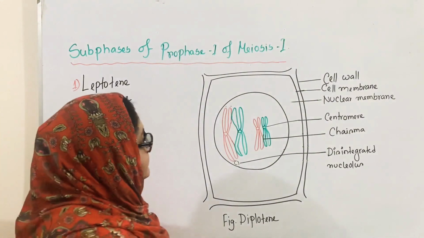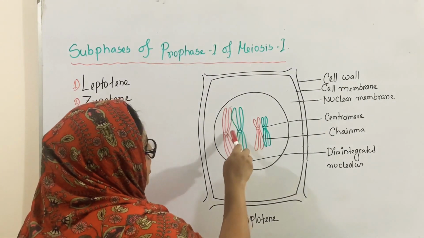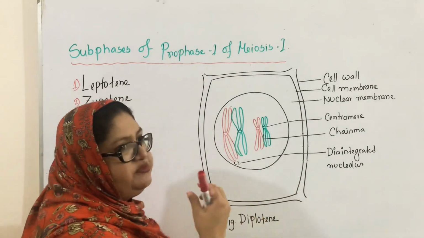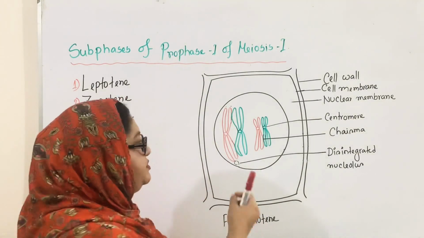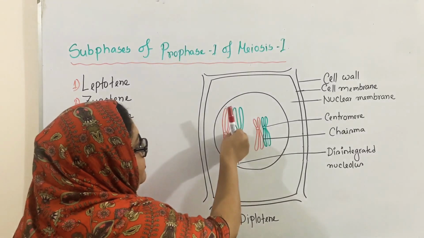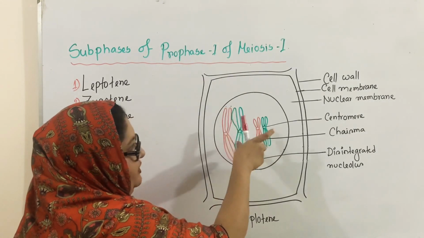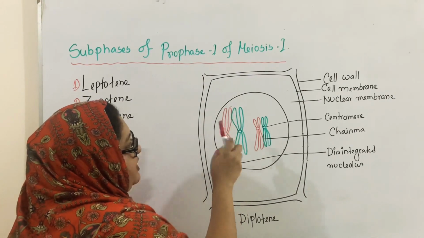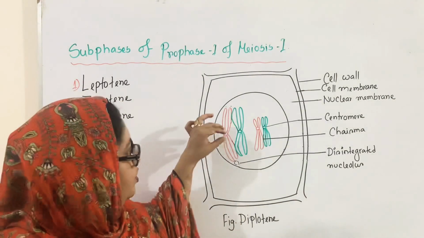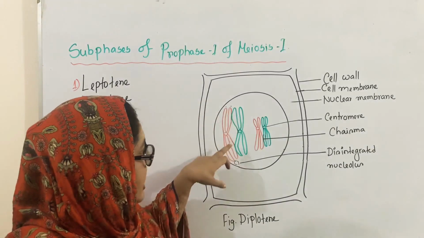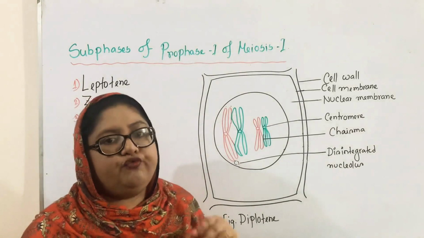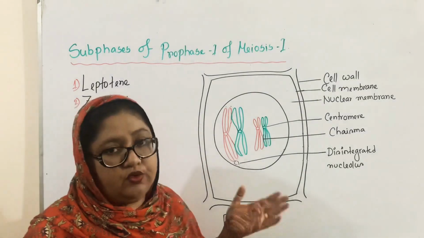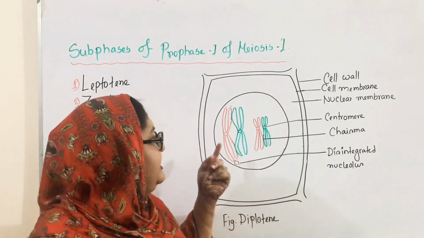And due to this, the two ends of the repulsion increases in between these two chromatids, so they start to separate from each other. And for this reason, the chiasma starts to go to the opposite pole. And this process of moving chiasma to the end of the chromosome or to a particular end, that is called terminalization.